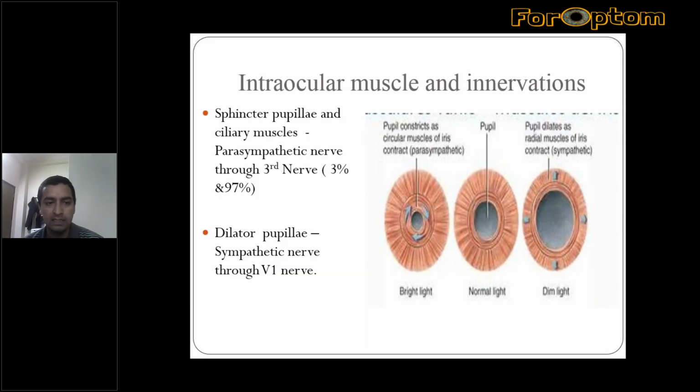As we know, this is the hole, but this hole is guarded by two important intraocular muscles: the sphincter pupillae, which surrounds the pupil circularly, and the radial muscle behind, the dilator pupillae. Also, the parasympathetic nerve supplies the sphincter pupillae muscle and the ciliary muscle, whereas the dilator pupillae is supplied by the sympathetic nerve.